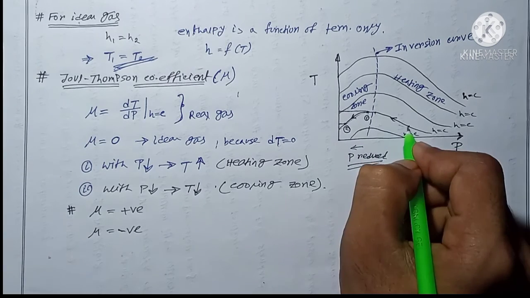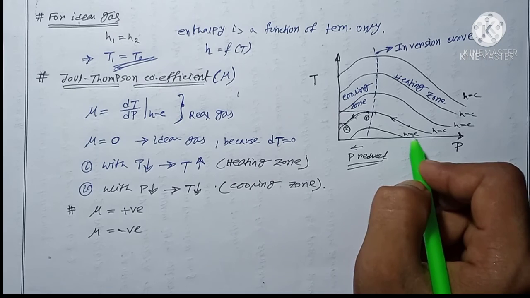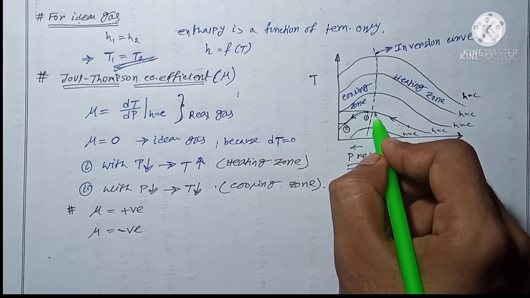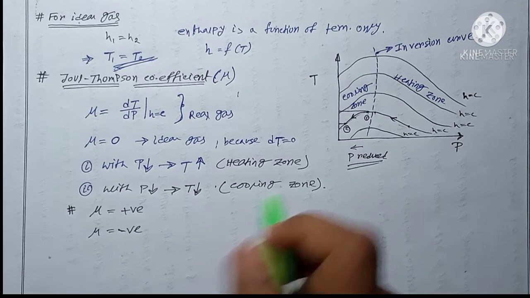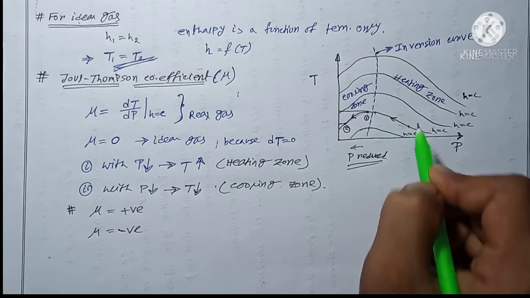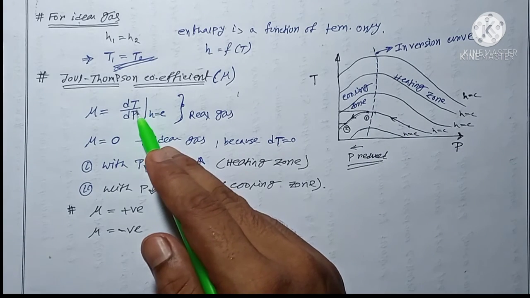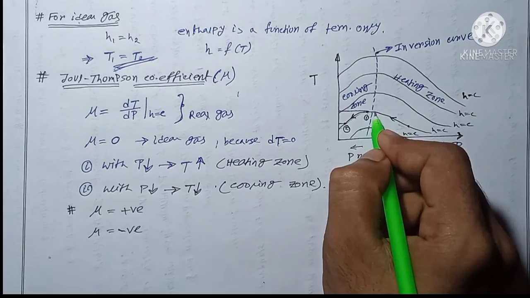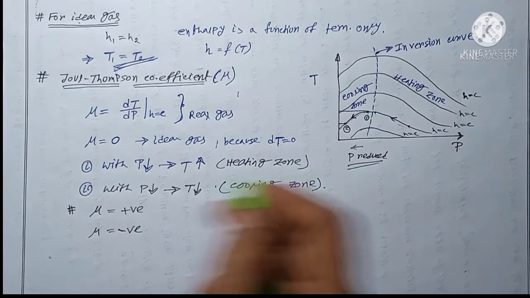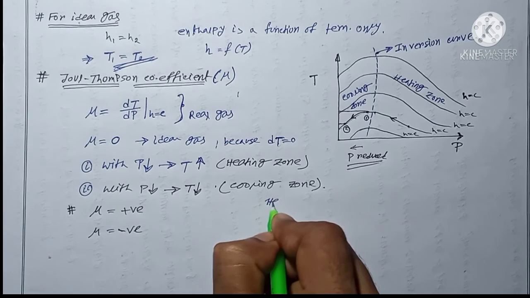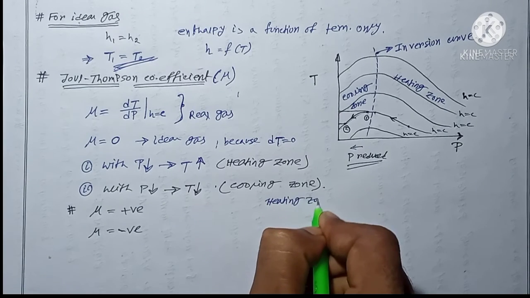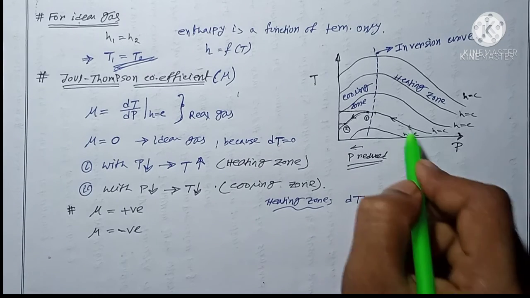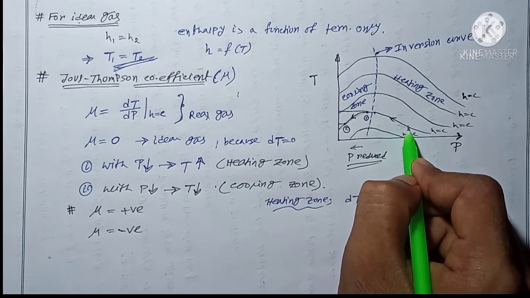Let's first consider the heating zone. For the heating zone, what you can observe? The temperature from state 1 to state 2 is increasing. Am I right or wrong? Here is state 2, here is state 1. So if I want to find the change in temperature, it is positive, because T2 is more than T1.